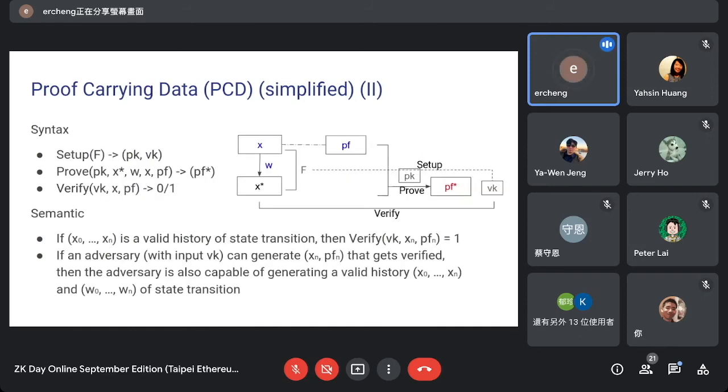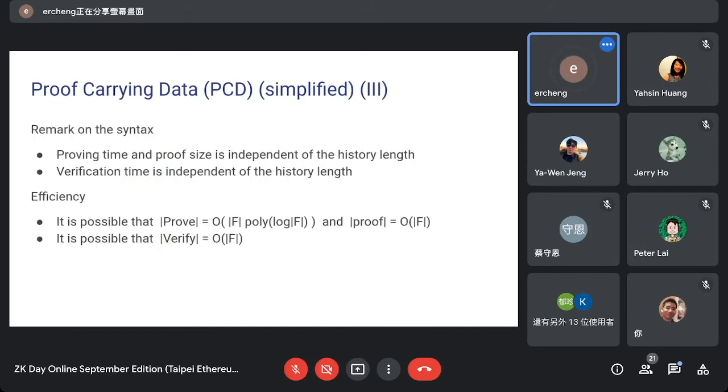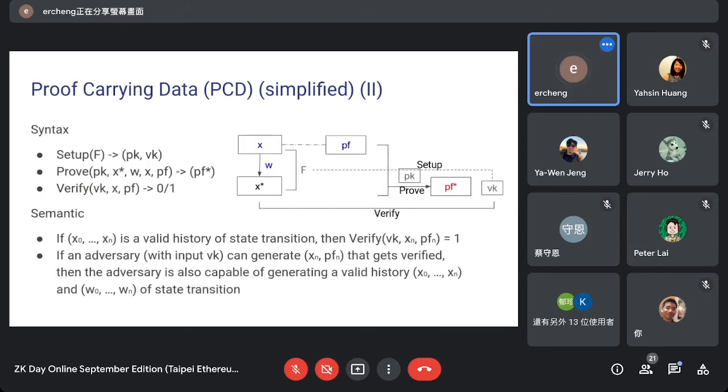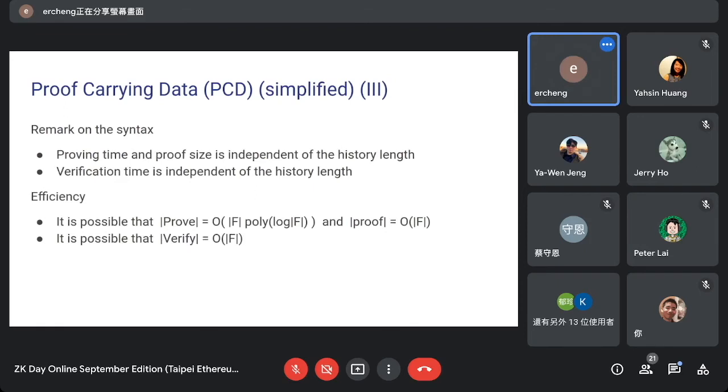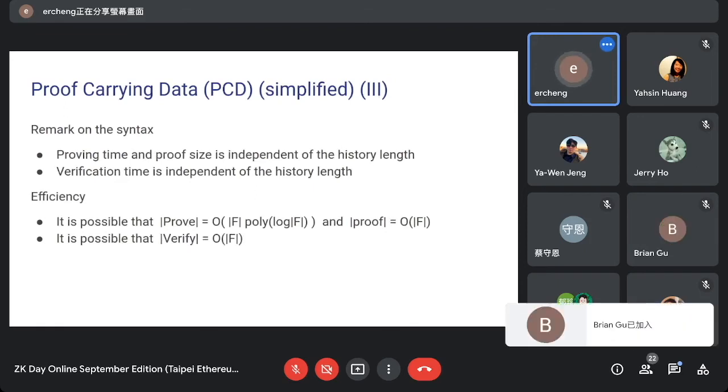In here, the proving time and the proof size are independent of the history length. So no matter how many previous steps we have processed, this does not depend on the history length, and the verification time also has this property.